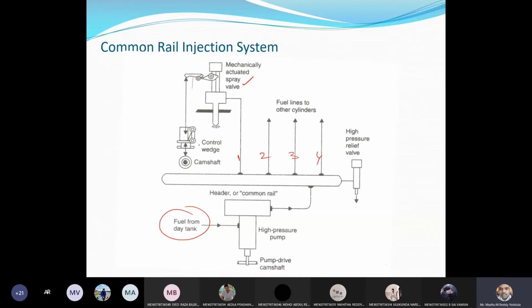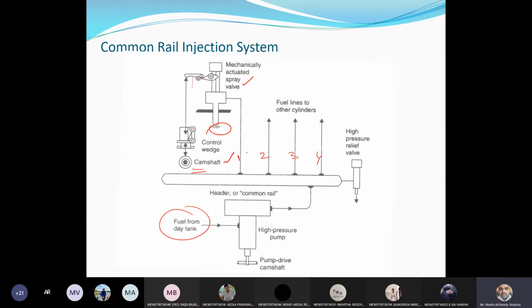These linkages are also operated by the camshaft, because we need to inject this diesel fuel at the end of the compression stroke. That will be taken care of by the camshaft. All these 4 mechanically operated valves are operated by the camshaft only. This is the common rail. From one place the fuel will be supplied through the connectors. So this is the common rail system, right?